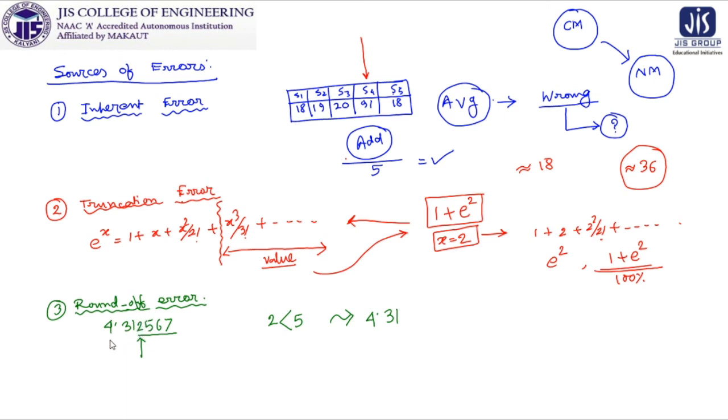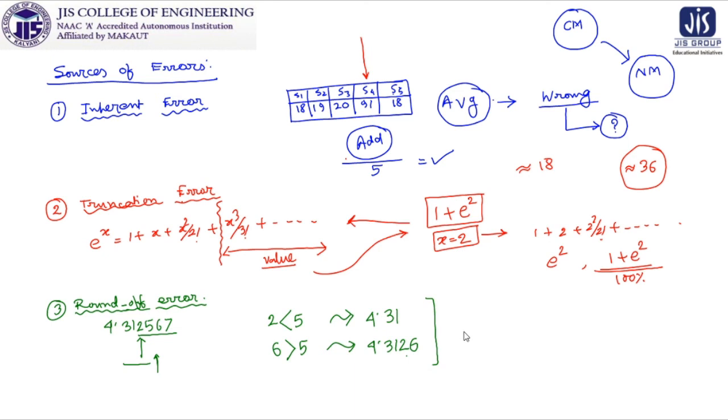But if I want to express it, suppose, up to 4 decimal places, in that case we have to go for this one, and I have to look at this particular number. This particular number is 6, and 6 is greater than 5. So my destination will now be 4.312, as 6 is greater than 5. So the previous number over here, that is 5, will be added with a 1 and it will be 4.3126. This is the concept of rounding off.